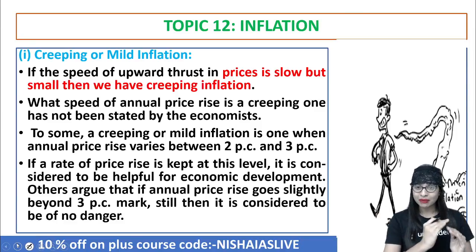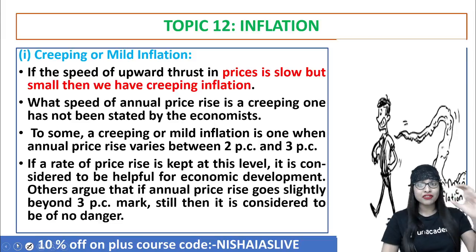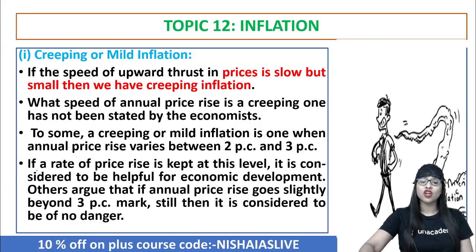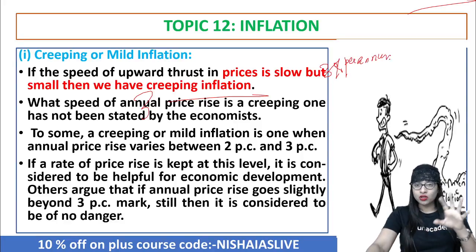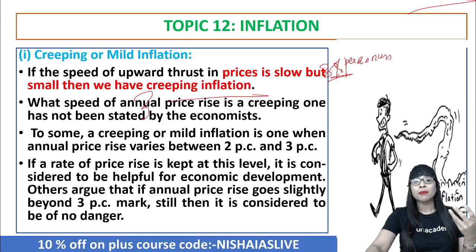And because it is in a very mild form only, they are also called mild inflation, or let's say low inflation. That's what I can tell you. And we can't give one particular figure as such to identify creeping or mild. But for the sake of calculation, a lot of economists said that when the prices are rising by not more than, or up to, 3% per annum, between that 0 to 3%, then you can call it creeping inflation. Slowly the prices are rising. You understand? That's called creeping inflation in simple terms.